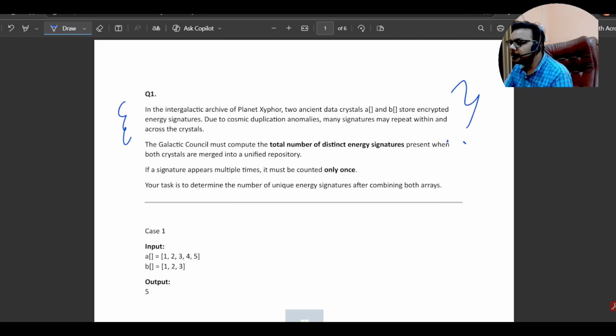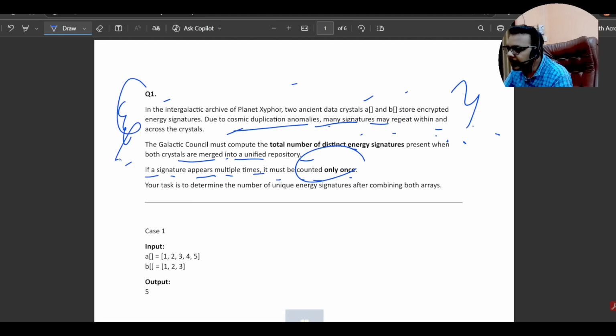The question is saying, you can read this. There are two ancient data crystals, A and B, storing encrypted energy signatures. Due to cosmic duplication anomalies, many signatures may repeat within and across crystals. The Galactic Council must compute the total number of distinct energy signatures present when both crystals are merged into a unified repository. If a signature appears multiple times, it must be counted only once. Now you will read the question.